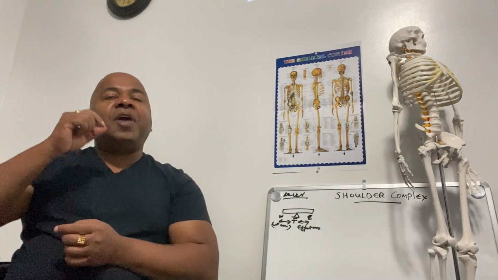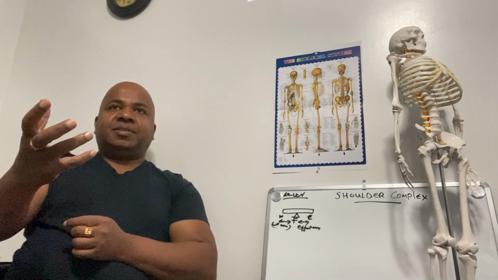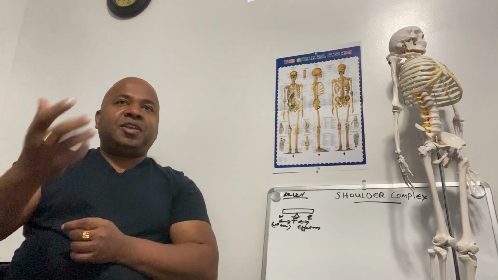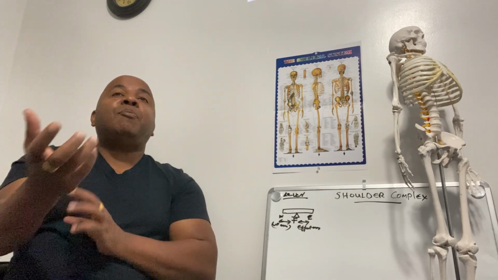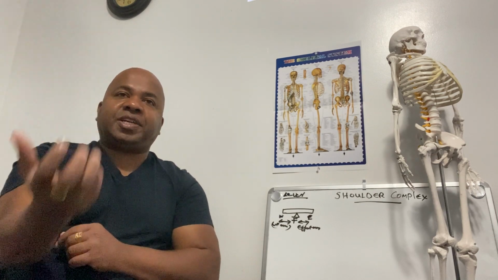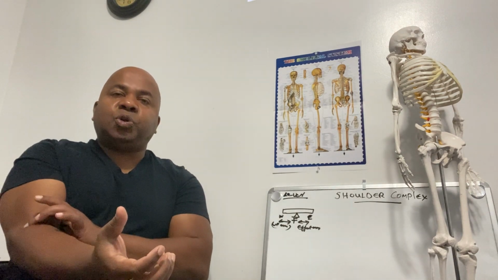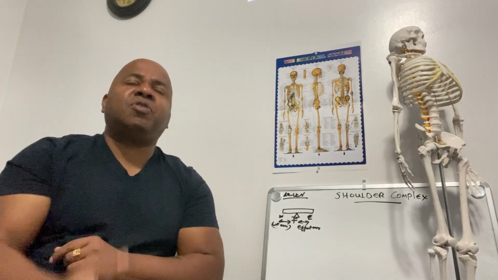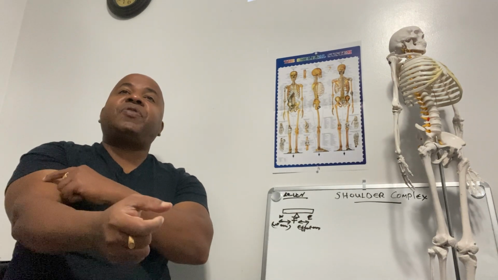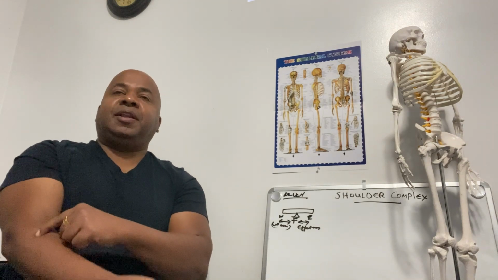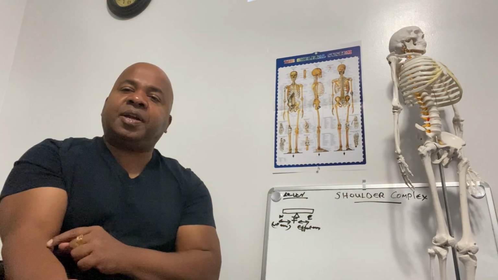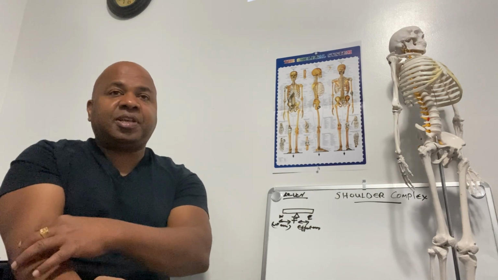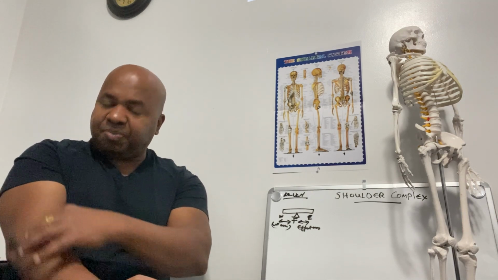And what is the weight? Weight is the object to be lifted, or the body segment. So if I want to do elbow flexion, the fulcrum is at the elbow joint. The weight is my forearm and hand segment. And what is the effort? Effort is the point of insertion of the muscle. So for elbow flexion, the point of insertion of the biceps muscle at the bicipital tuberosity of the radius acts as the effort.